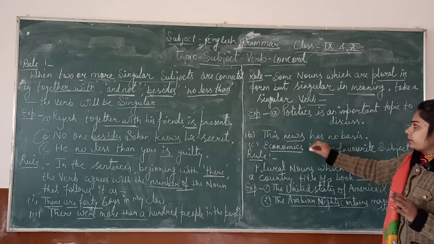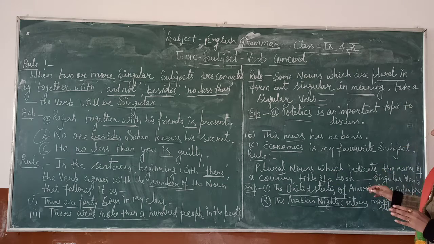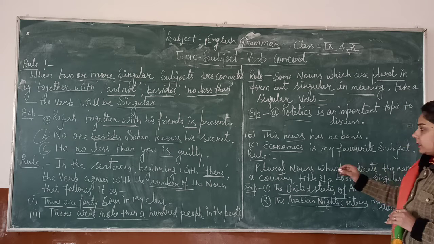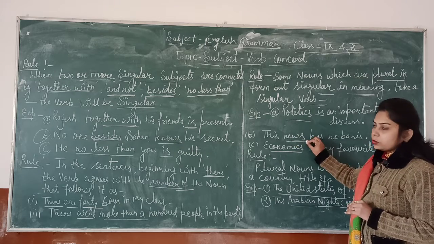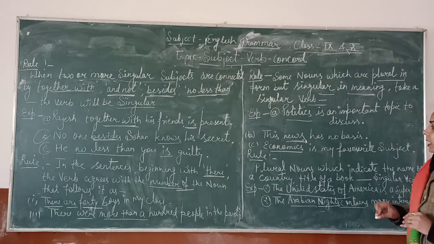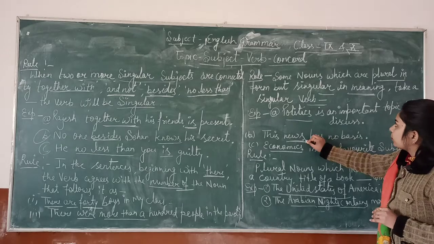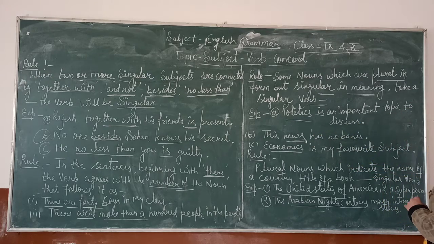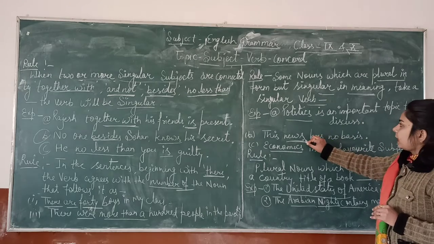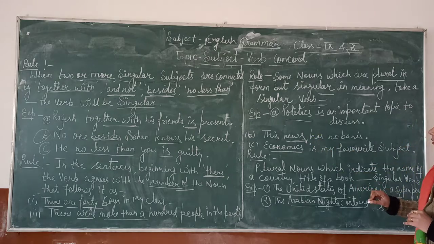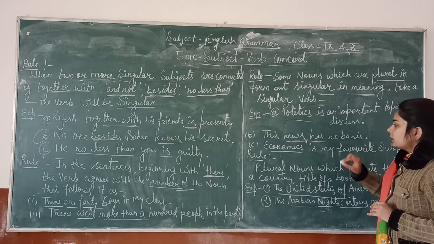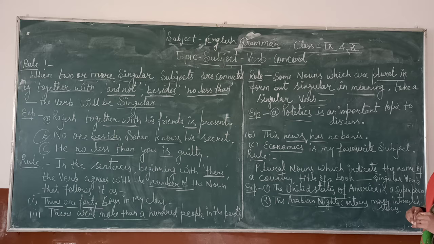For example, politics is an important topic to discuss. Next, news. News is plural in form but it takes singular in meaning. So we have to use the singular form of the verb.